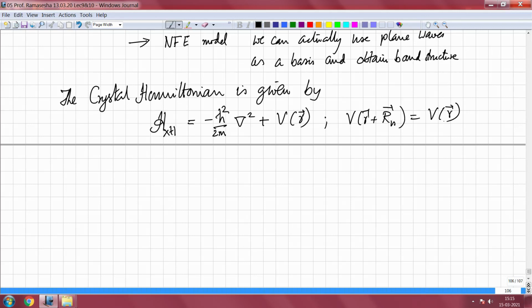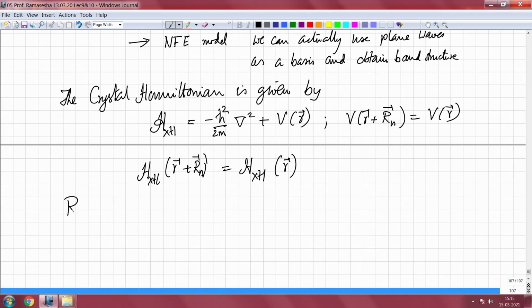So, this also means that the Hamiltonian has the periodicity of the lattice, that is H crystal of r plus Rn is equal to H crystal of r.